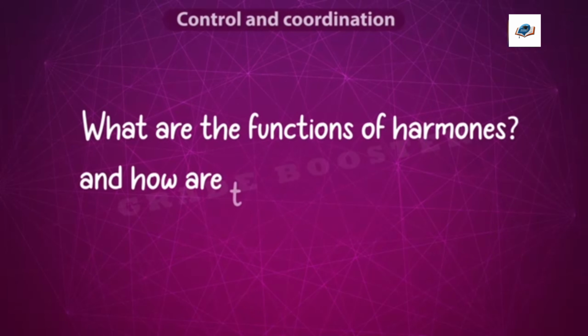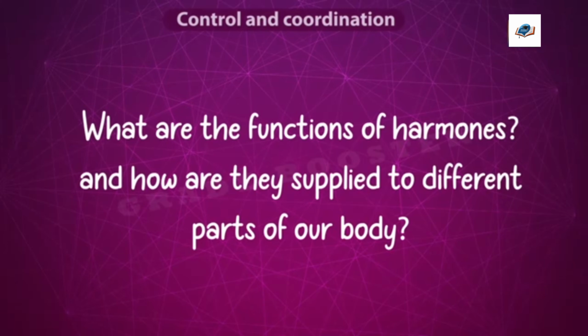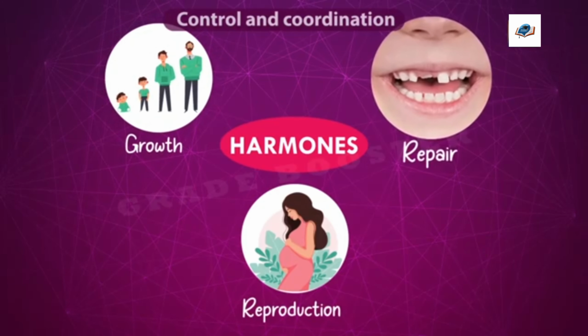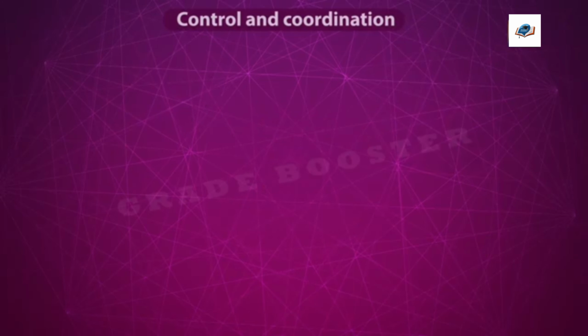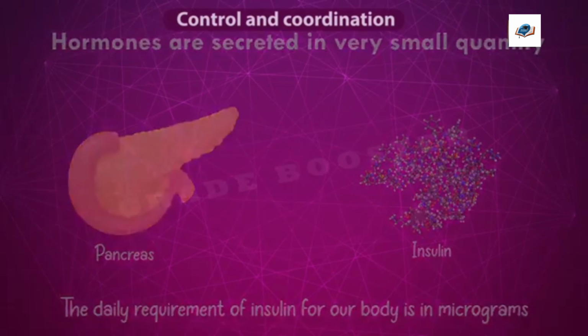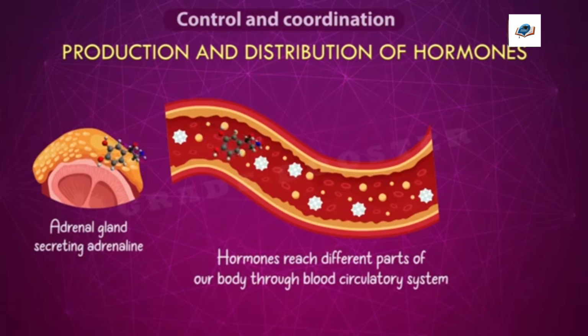Now let's see what the functions of hormones are and how they are supplied to different parts of our body. Hormones help to control many body functions such as growth, repair, and reproduction. Hormones are secreted by glands in very small quantity. Then how do these hormones reach different parts of our body? These hormones reach different parts of our body through the blood circulatory system.